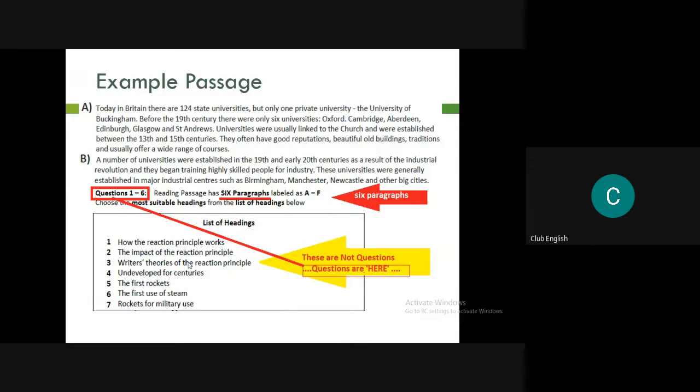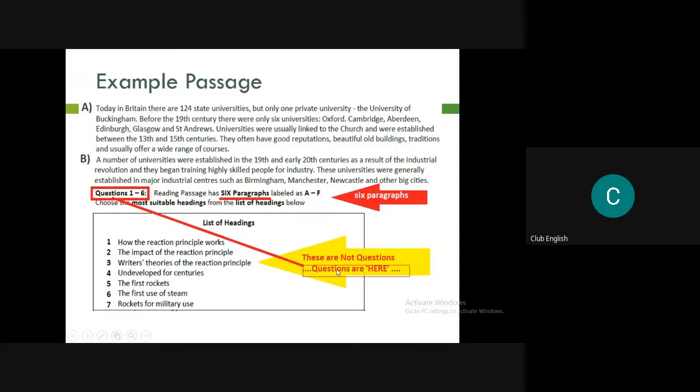Okay, now these are the list of headings as I told you. So these are 1 to 7, these are the headings. And A to F are what? A, B, C, D, E, F. The passage will be divided into various sections A, B, C, D, E, F. Now what you need to do is, for A, you first need to give an appropriate heading out of these 1 to 7. That means you can give a heading for A as 2 or 3 or 7, depending on whether it matches or not. So if it is an appropriate heading, you'll be taking that answer option.